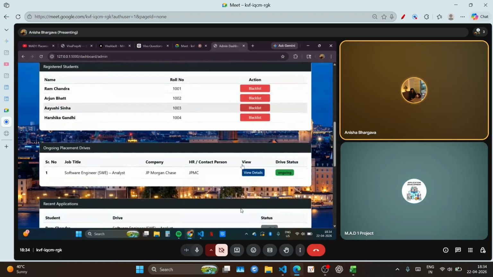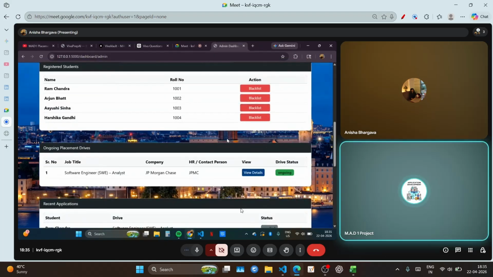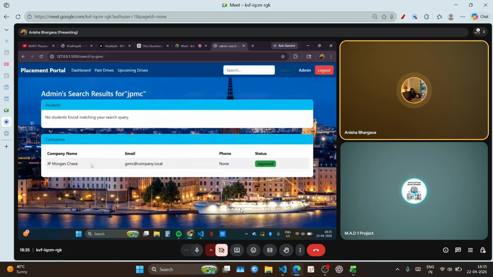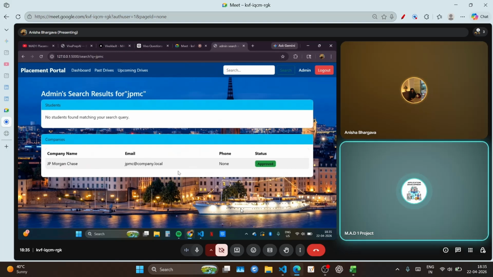Okay. And have we implemented such functionality? Yes, sir. We have also implemented such functionality. Basically, using the search functionality of the admin dashboard, we can search for the drives. So if I search for a GPMC company, it shows which drive has been created. So this is the drive GPMC has created. Basically, a GPMC company. Okay, removed from the drives. Okay, understood.